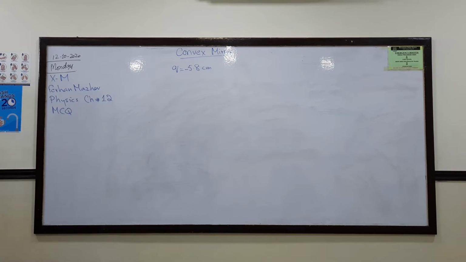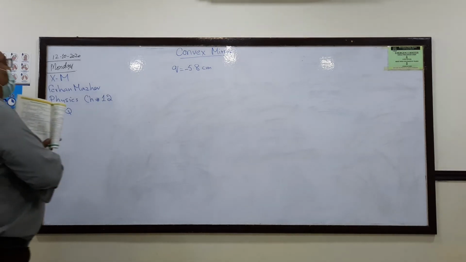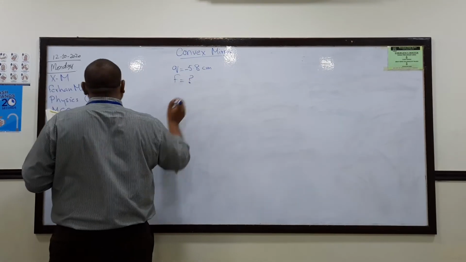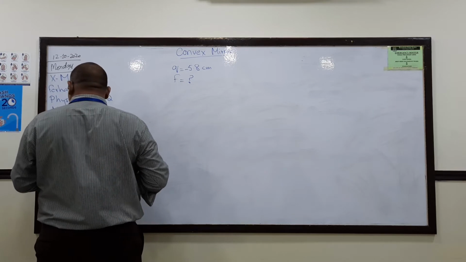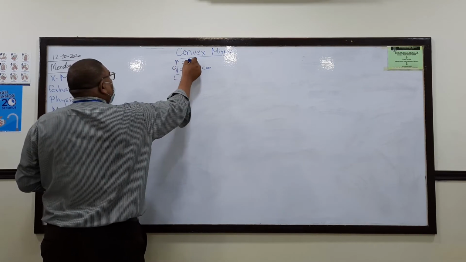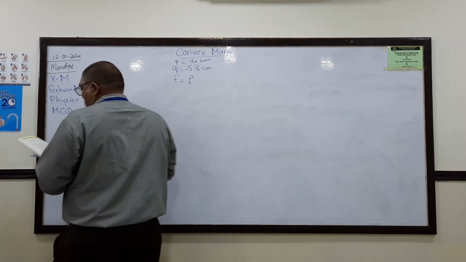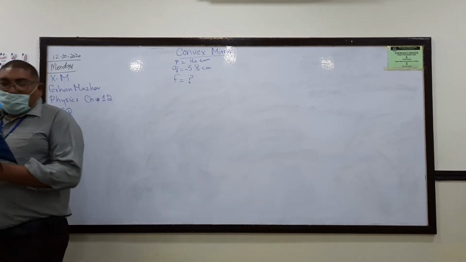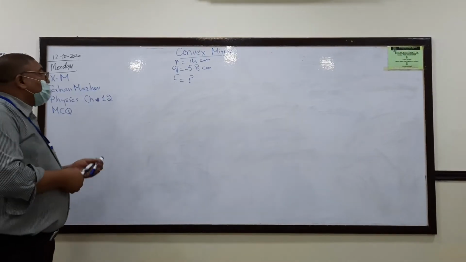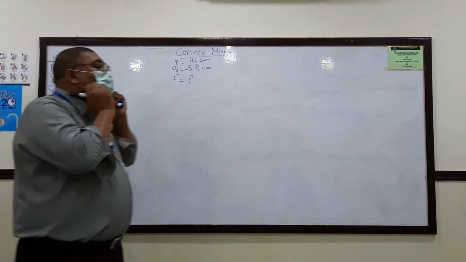The fourth one. What is the focal length of the mirror? The focal length of the mirror is the question. And another important thing he said, an object is 14 centimeter. The P value was given, that was 14 centimeter. What is the focal length of the mirror? So very easy. Let's do this calculation.